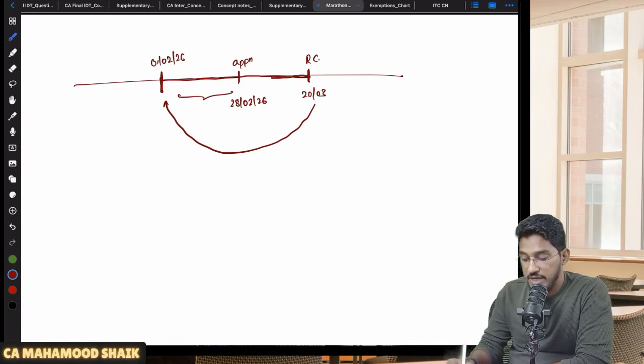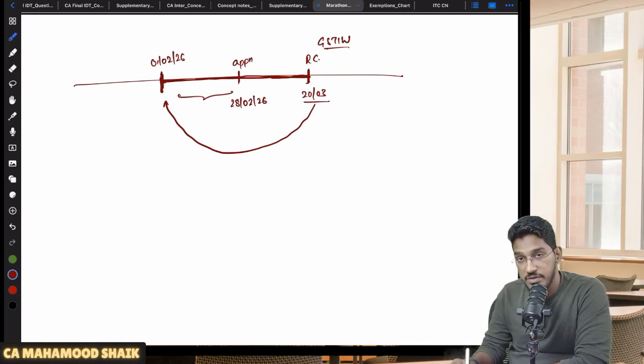Whatever supplies you have made from 1st of February 2026 till the time you got the registration certificate, you would not have collected GST. Why? Because you got the GSTIN only on 20th of March. You got to know about your GSTIN then, but you became liable to pay the GST from 1st of February itself.